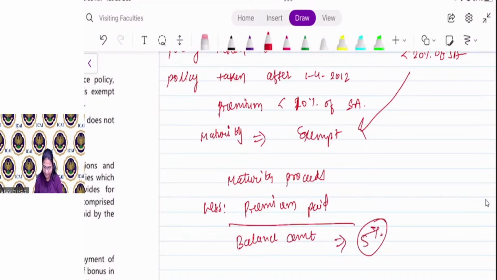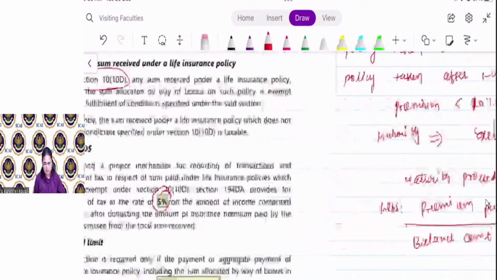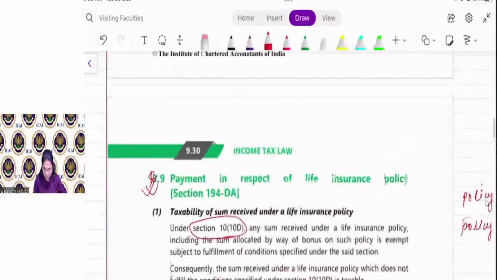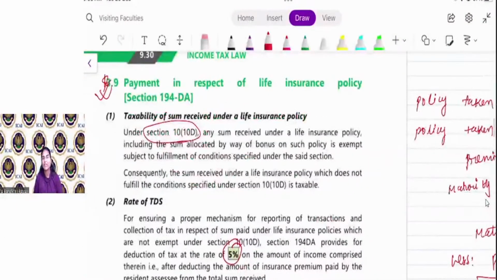If the maturity proceed is less than 1 lakh, then no TDS is required to be deducted. So first, 194DA comes into the picture when the maturity proceed is taxable. If the maturity proceed is exempt, then the whole income is exempt, so no TDS is required to be deducted.